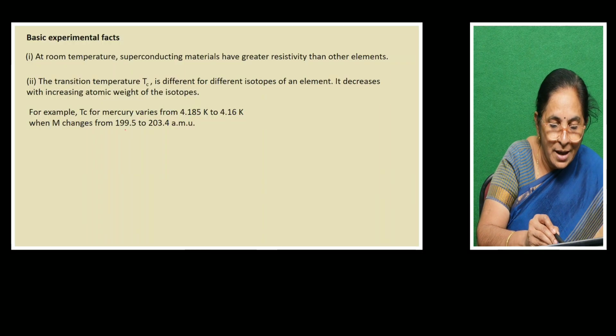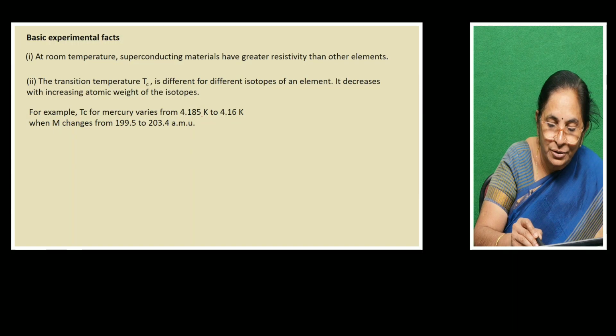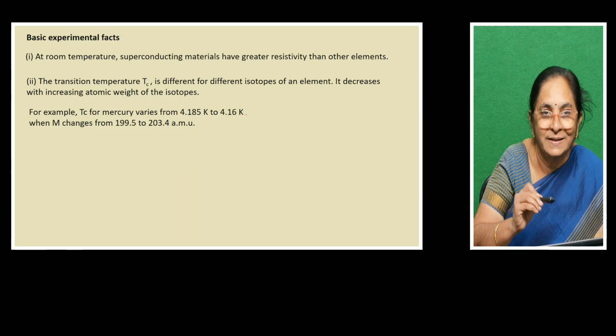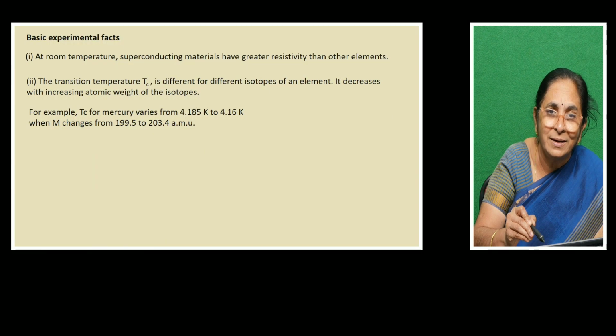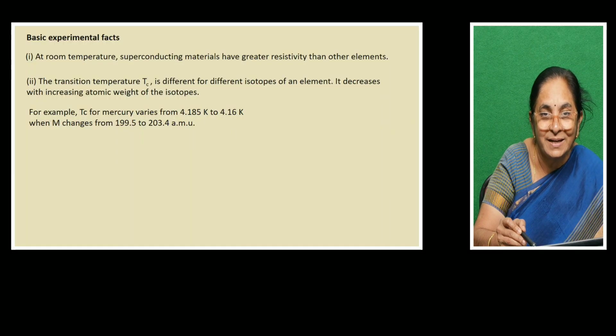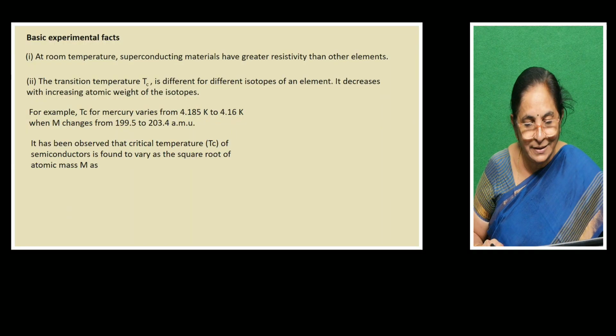That means as atomic weight increases, the transition temperature or critical temperature decreases. This is a very, very special point we should understand. If the atomic mass of isotopes increases, the critical temperature of those isotopes decreases. This is one such example.